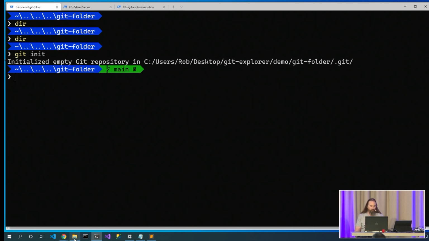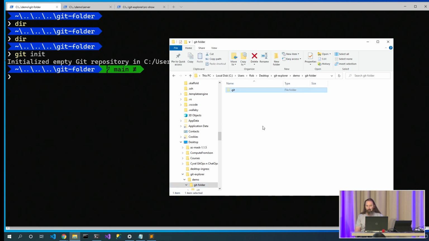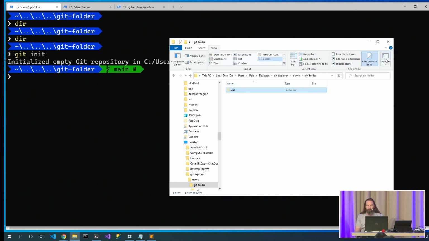Now the cool part about it is this is the repository for all of the things in Git. This is Git's database. So if you want to back up your Git database, you can just copy this .git folder. Now I'm here on Windows, and I've specifically chosen to show hidden files, which is why I can see it. On Mac or Linux, you may not see this until you do an ls -la to be able to get all of the files.